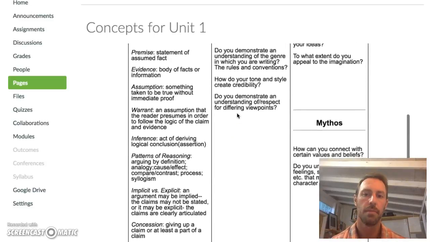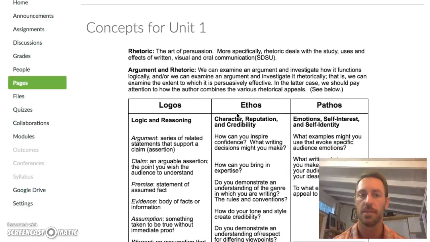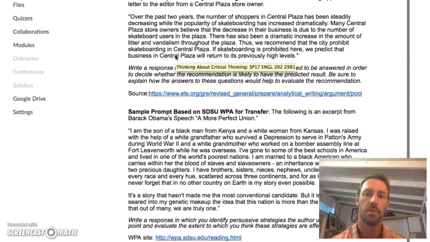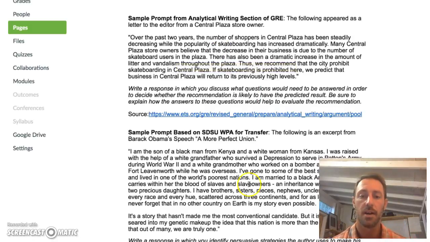And I think probably the best way of introducing you to them is to actually see them in action. And to do that, I want to return to this document. I put this document together because it gives us two examples of how higher ed wants us to look at argument.